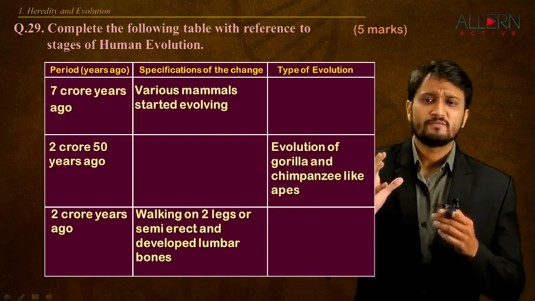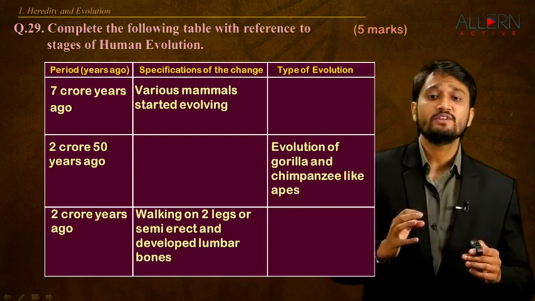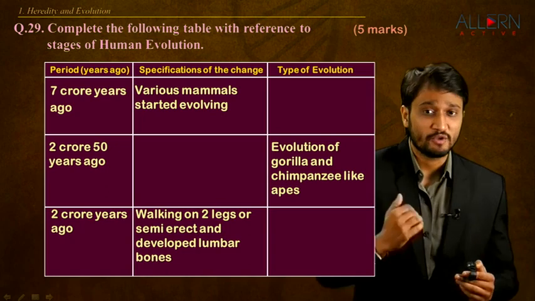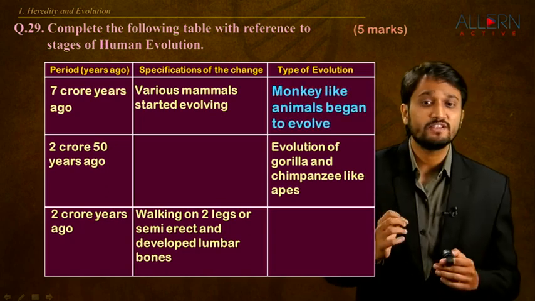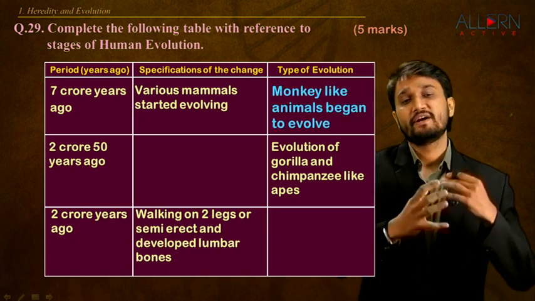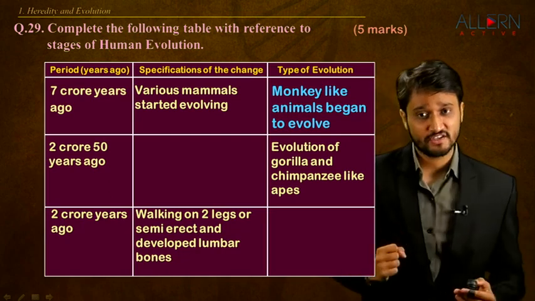So first, 7 crore years ago, what happened was various mammals started to evolve, right? And this type of evolution was monkey-like animals had begun to evolve. So this was the first stage in our evolution.